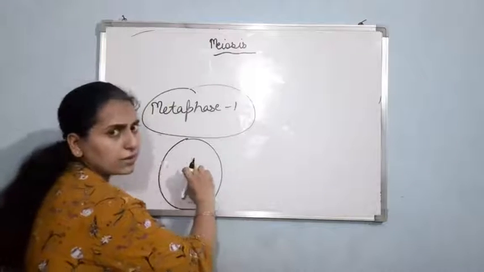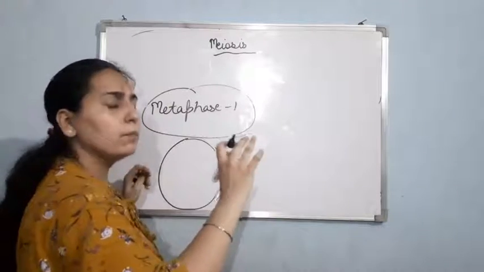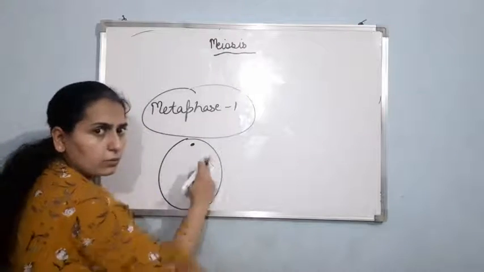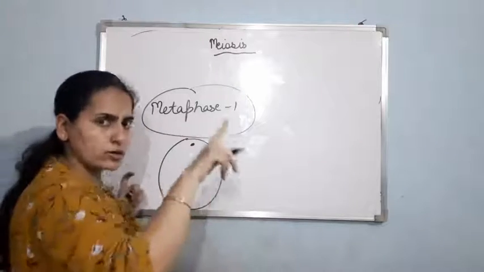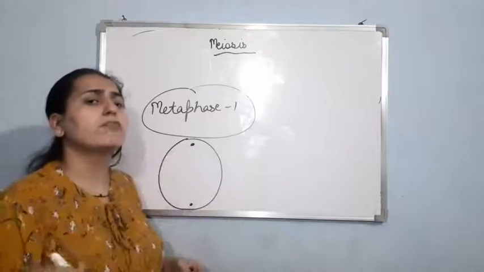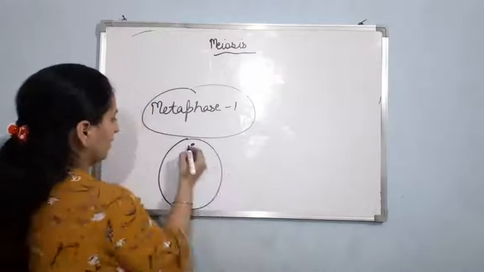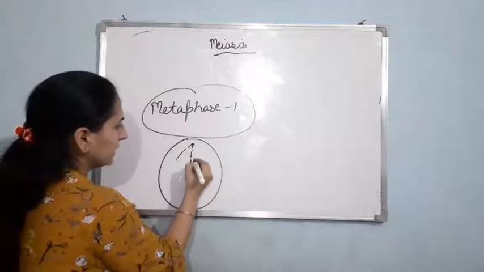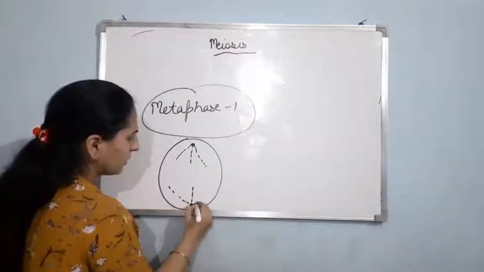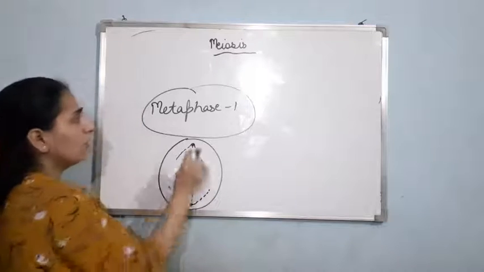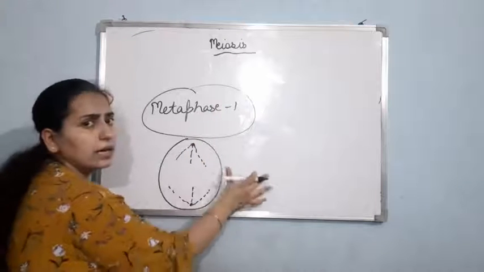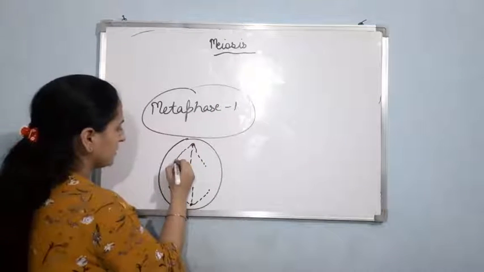Okay. So now in metaphase 1, what will happen? The chromosomes will align on the equatorial plate. Centrioles are there at the poles. This you had read in mitosis also. Now these centrioles will result in the formation of microtubules. Like this, I am drawing 3. These are the microtubules. Now chromosomes will align on the equatorial plate like this.